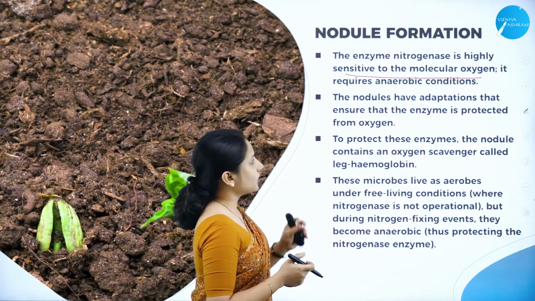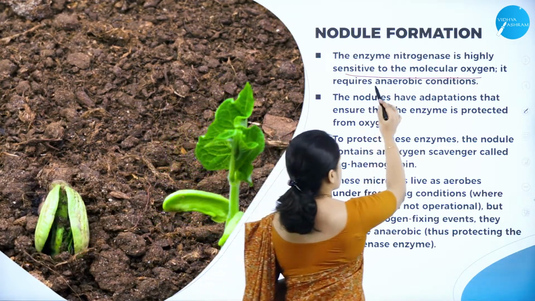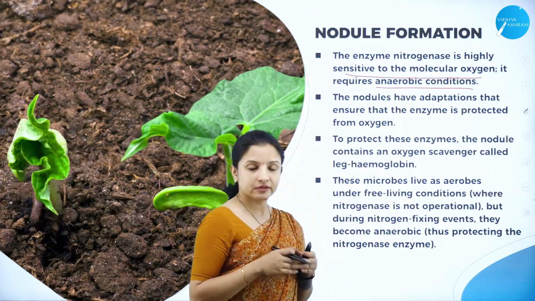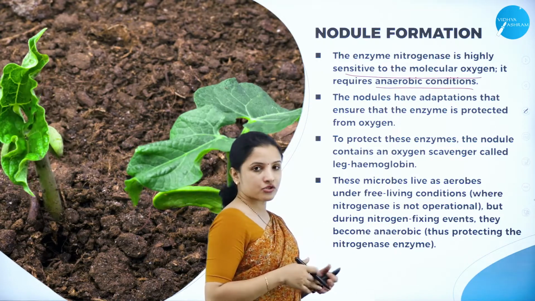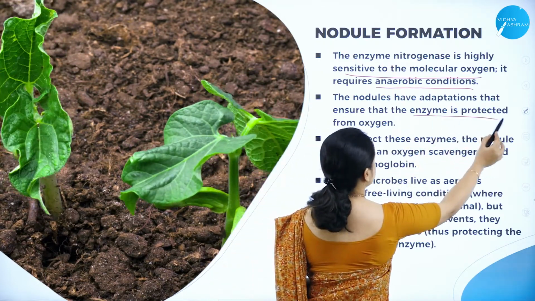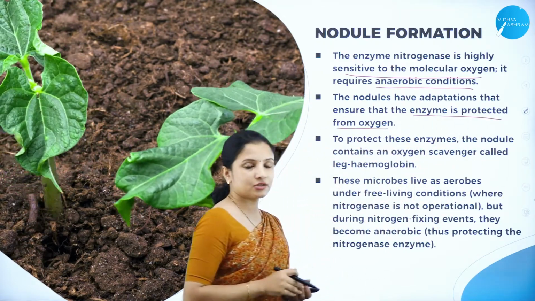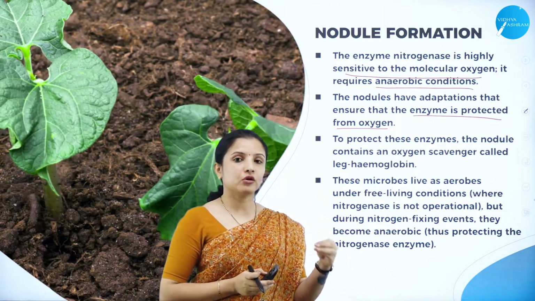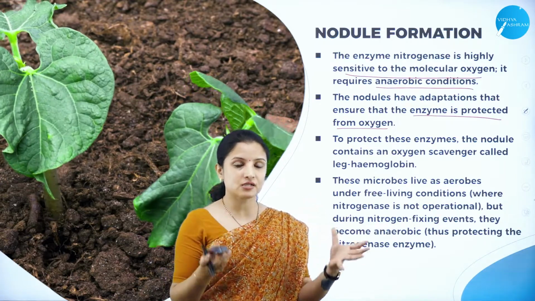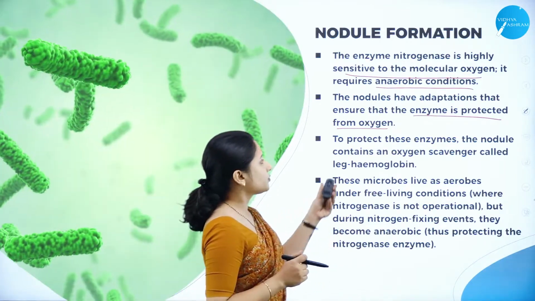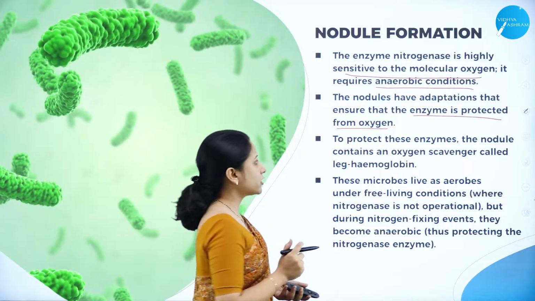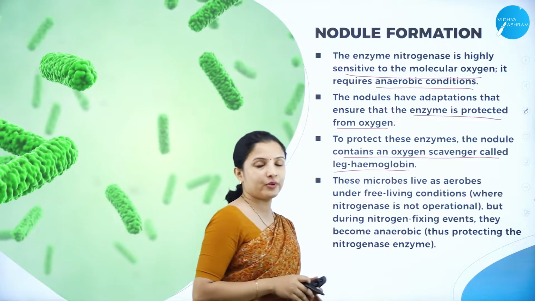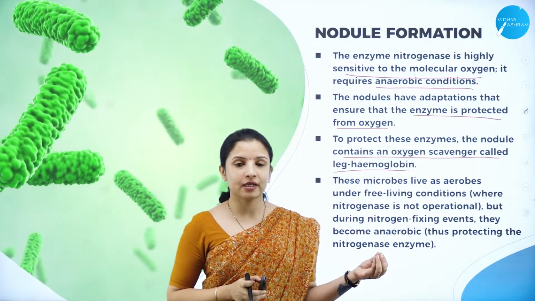Therefore, it requires an anaerobic condition wherein there is no oxygen, and the nodules have such an adaptation that it ensures the enzyme is protected from the oxygen. So that is why nitrogenase enzyme is present in the root nodules. In the root nodules, nitrogenase enzyme is protected from the oxygen, and to protect these enzymes, the nodules contain an oxygen scavenger called leghemoglobin. Now we understood the connectivity, right?